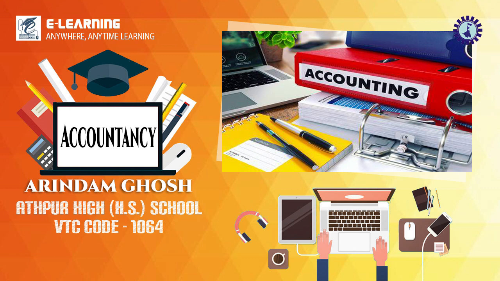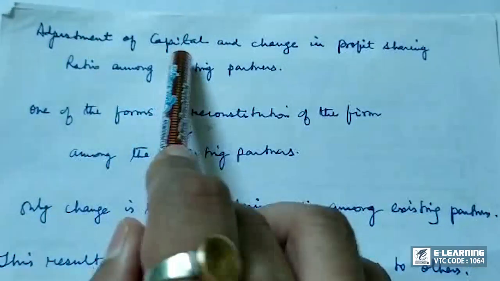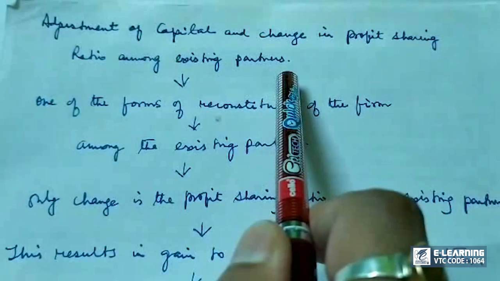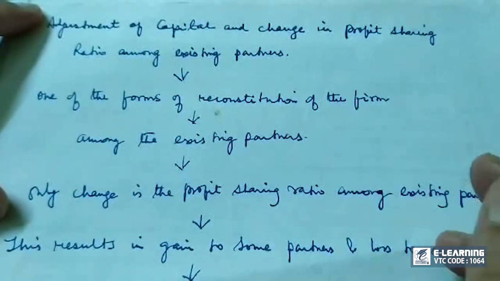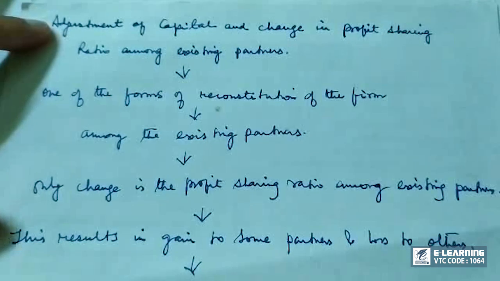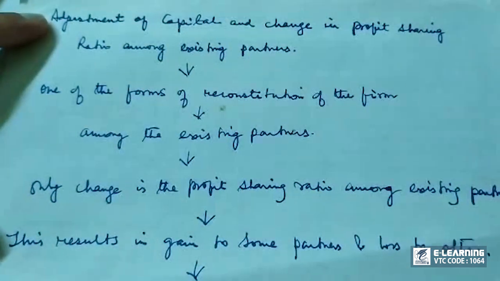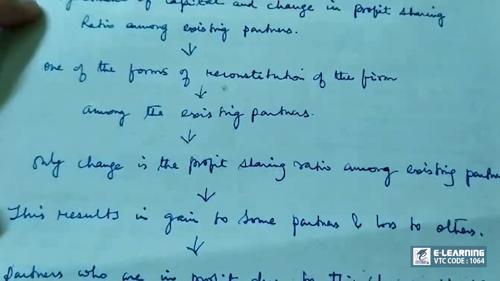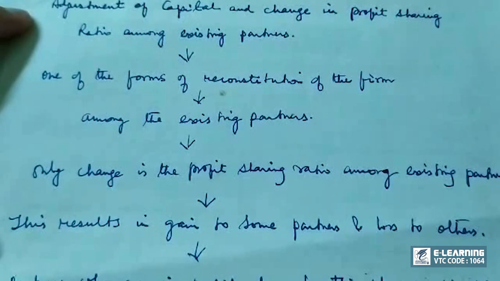Today I am going to discuss another new topic in partnership accounts. This is called adjustment of capital and change in profit sharing ratio among existing partners. This is a type of reconstitution affecting only the profit and loss sharing ratios of the existing partners. No new partners are admitted. Remember this. कोई नए पार्टनर्स का एडमिशन नहीं हो रहा है. The existing partners do this amongst themselves.